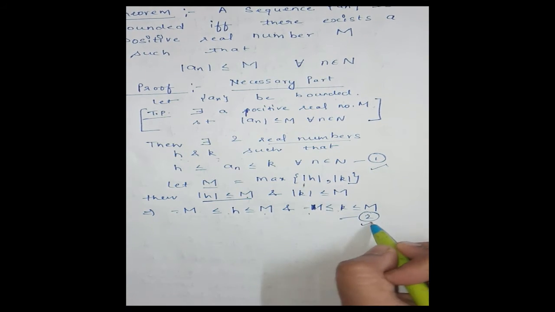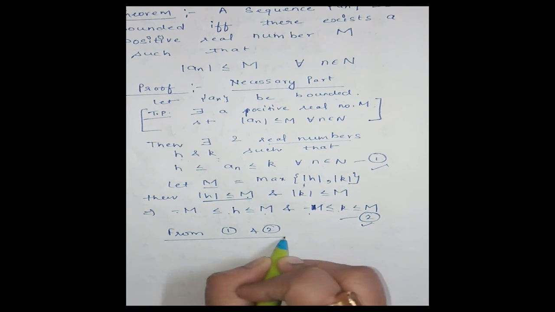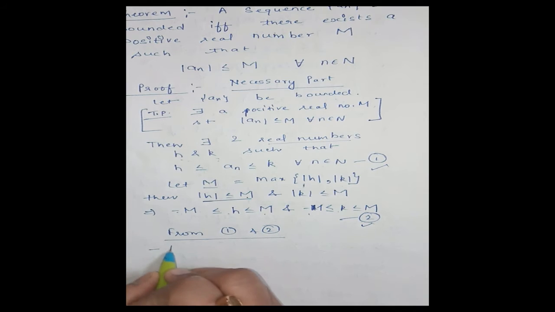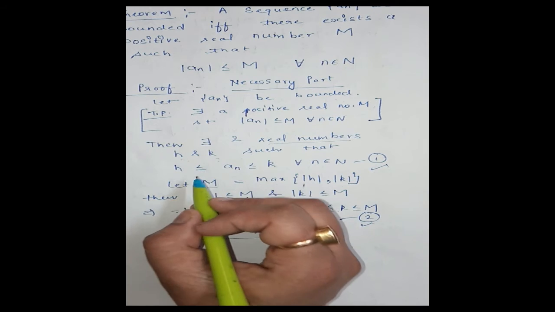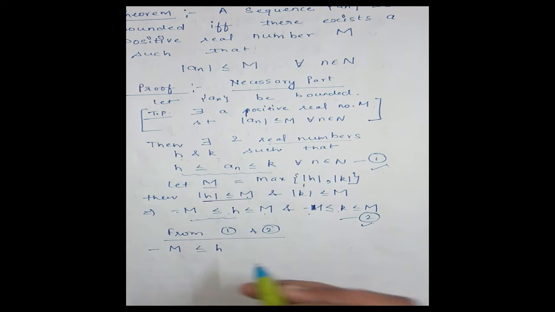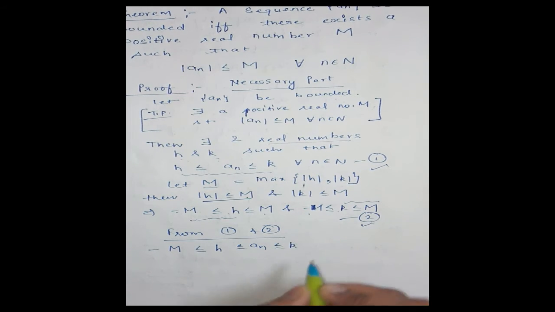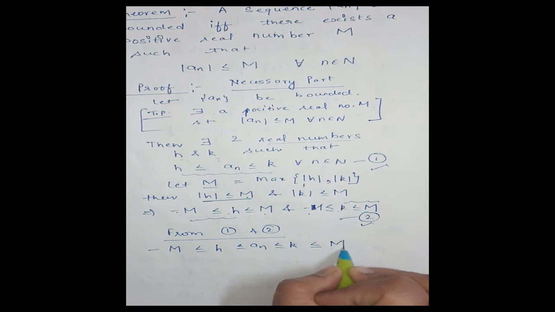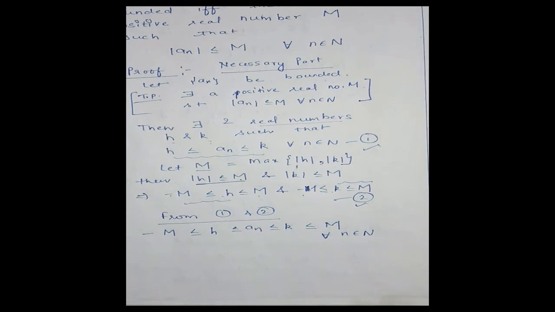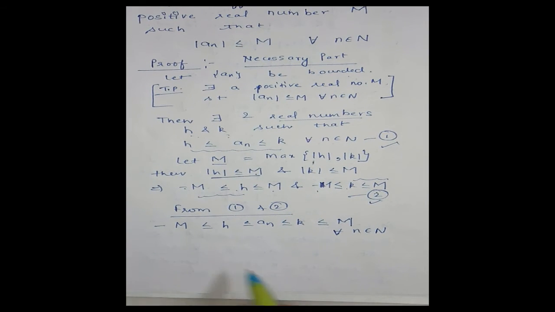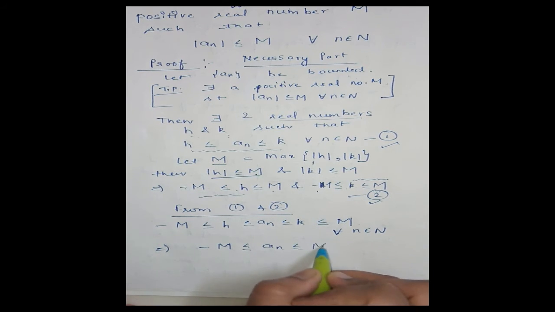Now from 1 and from 2, we have minus M is less than or equal to h, and h is less than or equal to an less than or equal to k. Then using this inequality, k is less than or equal to M, for all n belonging to N. Clear? Now this implies minus M is less than or equal to an less than or equal to M.